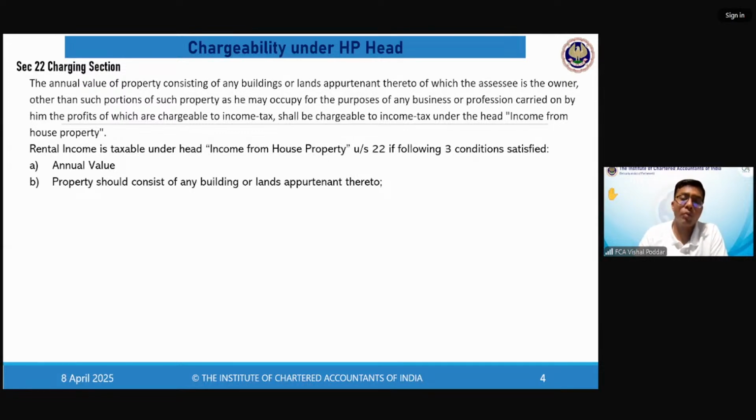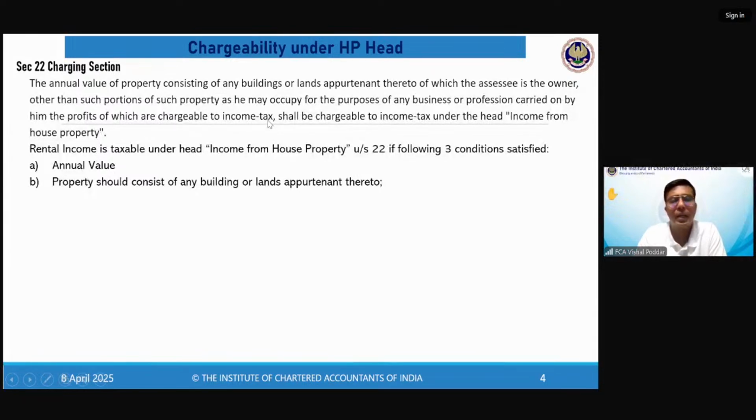Next, annual value of what? The law says annual value of property. Now here, let me clarify one thing. When you read the heading of this head, the act has used the word house property. And whenever we say house, we get an impression it means the house in which you stay. However, interestingly, the charging section has not used the word house anywhere. It is saying annual value of property, and the property which is consisting of any building.